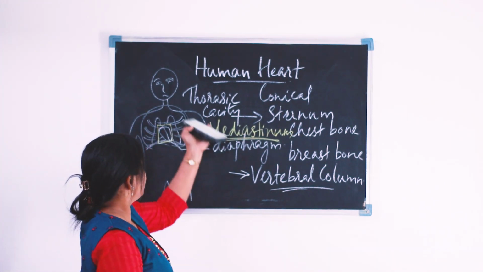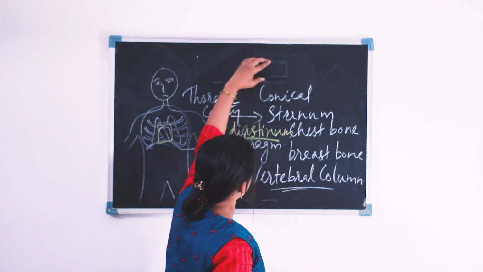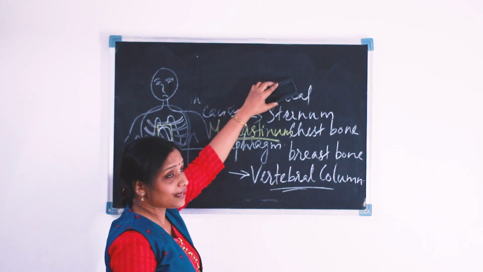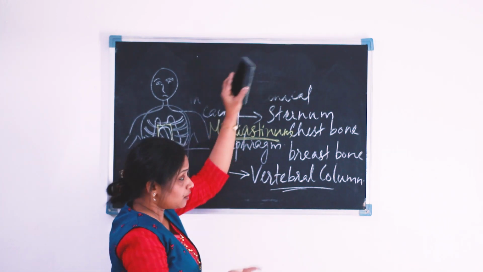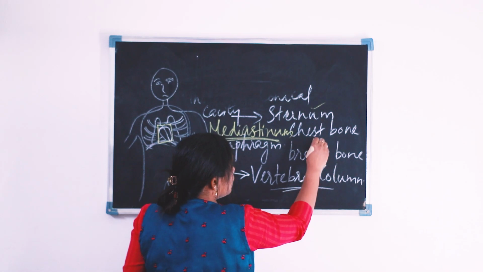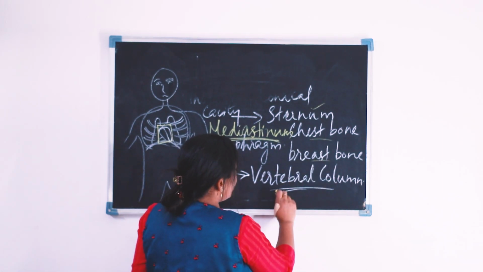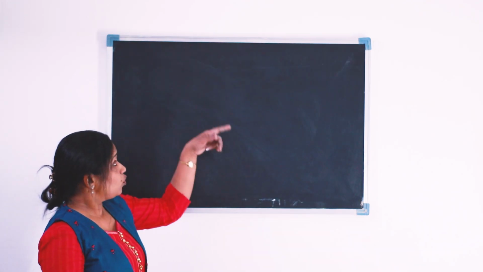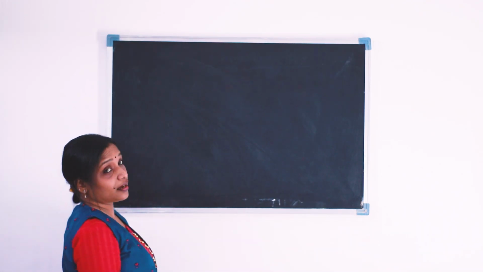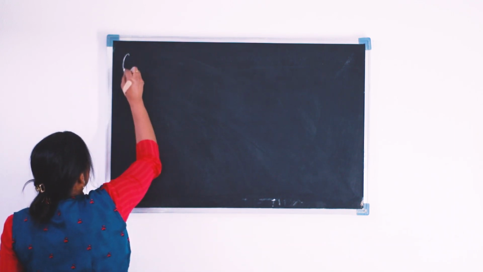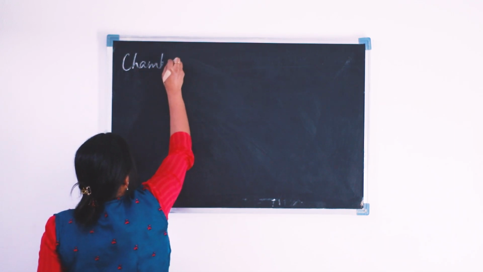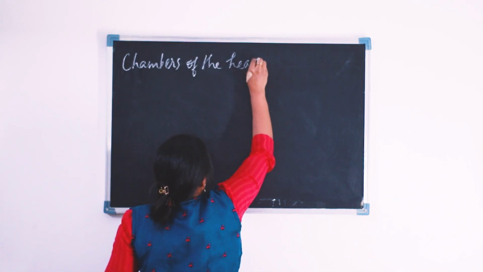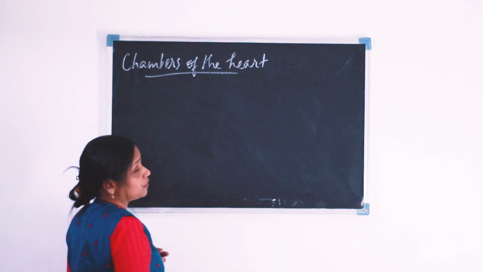Yes. So we will see the detailed structure of our heart. So I want to draw another diagram here. That is why I am rubbing this. That is the sternum, also known as chest bone, breastbone, and the vertebral column, etc. Then moving into the detailed structure of the heart, we can see the chambers of the heart.